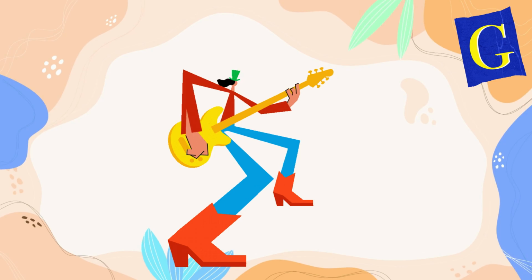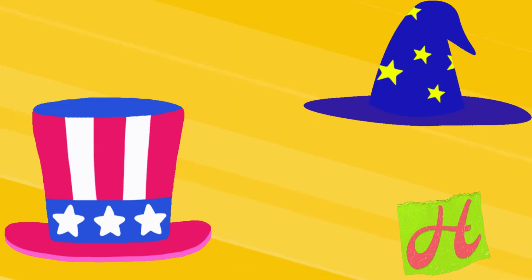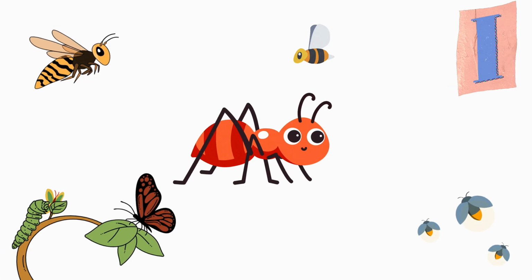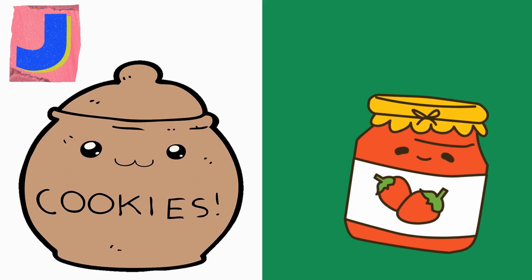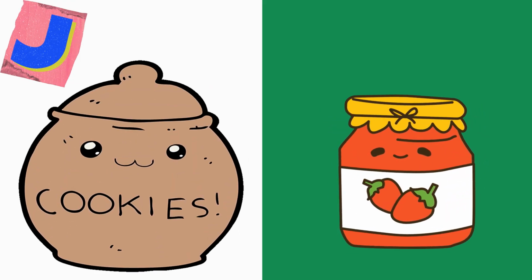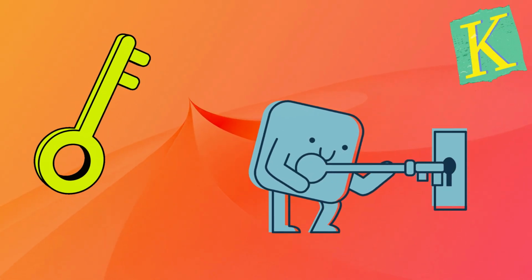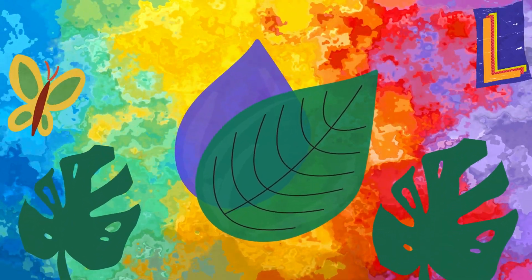G is for guitar. H is for hat. I is for insect. J is for jar. K is for key. L is for leaf.